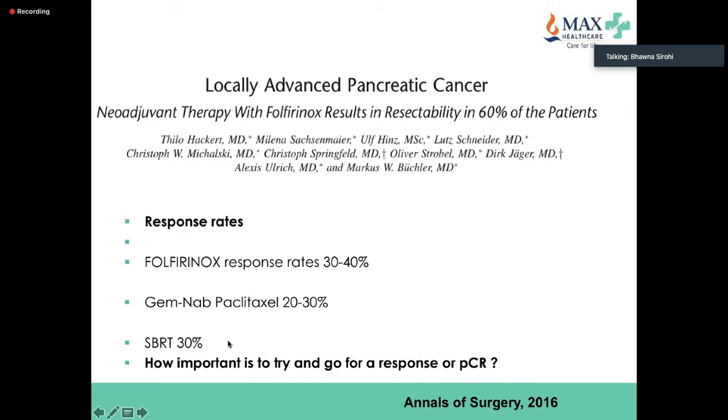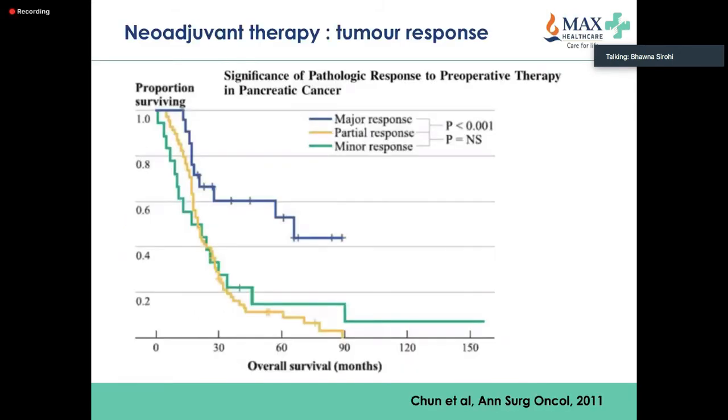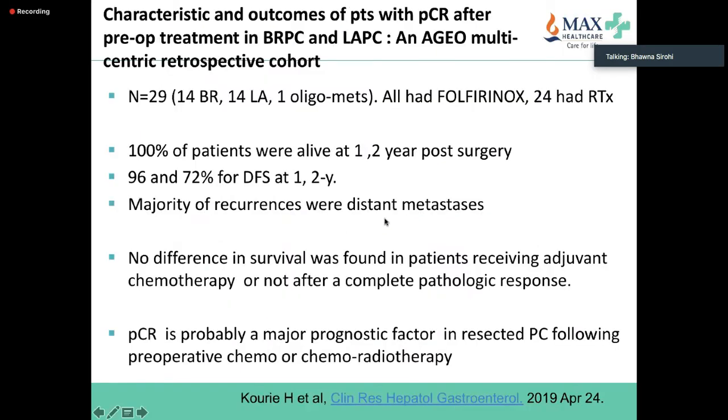gem nab-paclitaxel. So, the good thing in pancreatic cancer is now we are talking of a PAT-CR. And one of the first patients I had with a PAT-CR was with, I will just talk about it, with gemcisplatin. So how important it is for a patient to attain a PAT-CR. As you can see, if a patient has a major response, that patient will have a significantly better outcome than those who do not. So again, this is the rule in most of the studies that we do in other cancers as well.